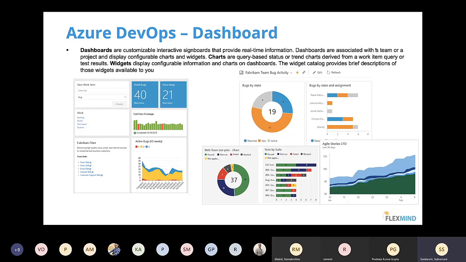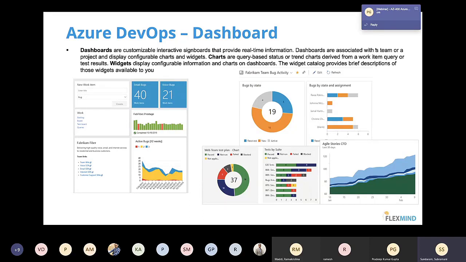Okay. So this is again Azure dashboards. Dashboards are nothing but the building blocks for your management and other things. If you want to create the different items or states that you want to cover as part of your management, you can do that. That's the dashboard perspective over here.